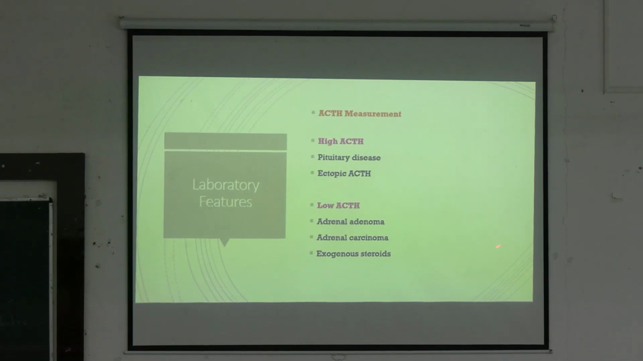Okay, but when will ACTH be low? When the adrenal gland itself is hyperfunctioning. What are those? Adrenal adenoma, adrenal carcinoma and exogenous steroids. Already there is excess cortisol, therefore this will give a negative feedback and there will be less ACTH. So in this way we can differentiate the cause. We have to identify the disease and also know the cause.